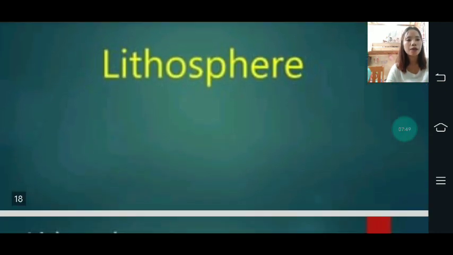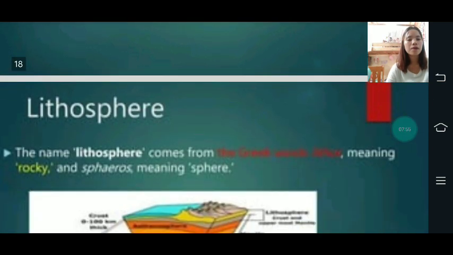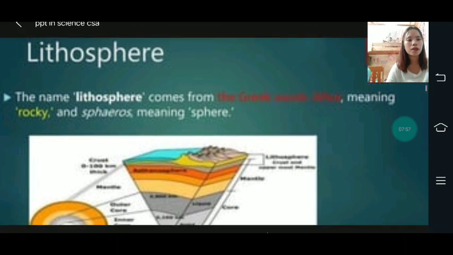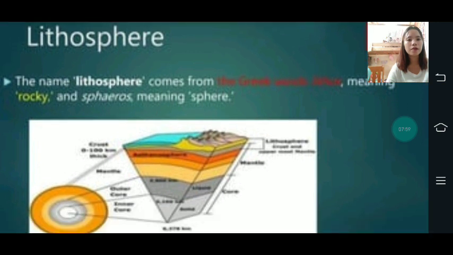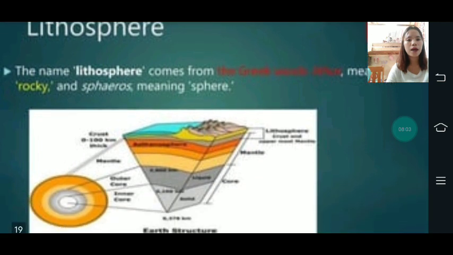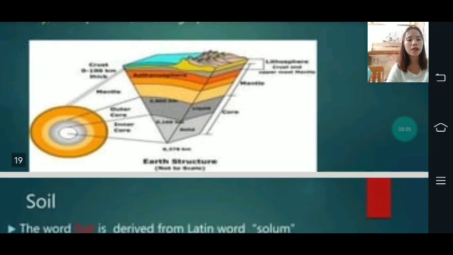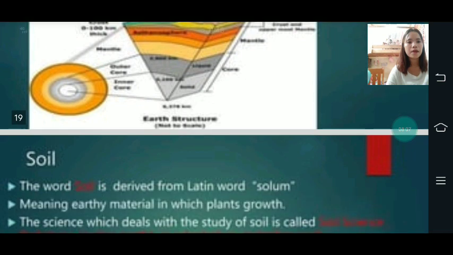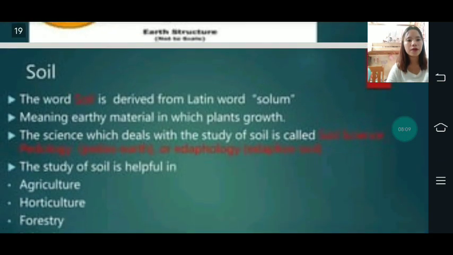Now, let's proceed to the second subtopic, which is the lithosphere. So first, we will know what the lithosphere is. The name lithosphere comes from the word lithos, meaning rocky, and spheros, meaning sphere. This is the lithosphere. Now, the soil.